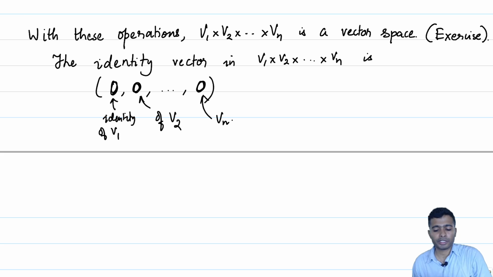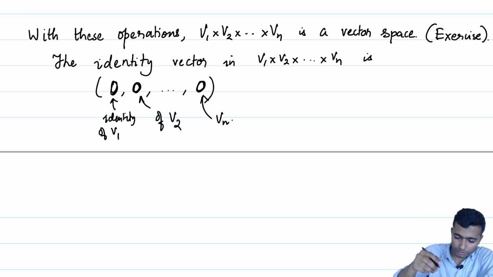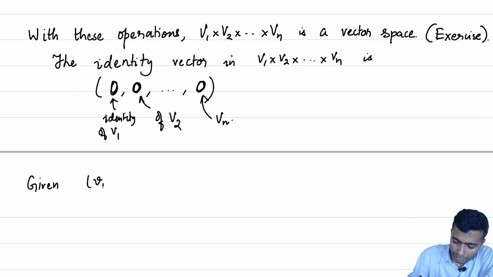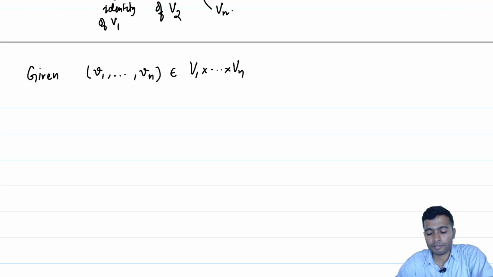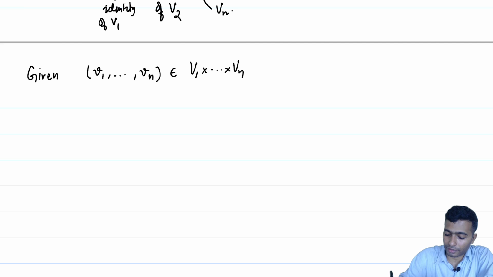Similarly, one more thing I would like to draw your attention to is the inverse. So, given say v1 to vn in capital V1 cross up to capital Vn, recall that there exists an additive inverse of v1, v2 up to vn, if at all it has to be a vector space.